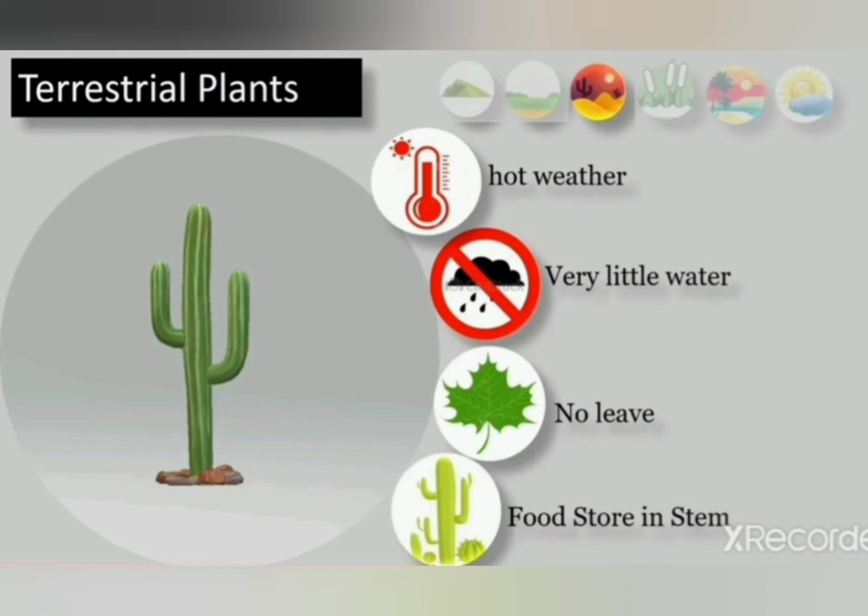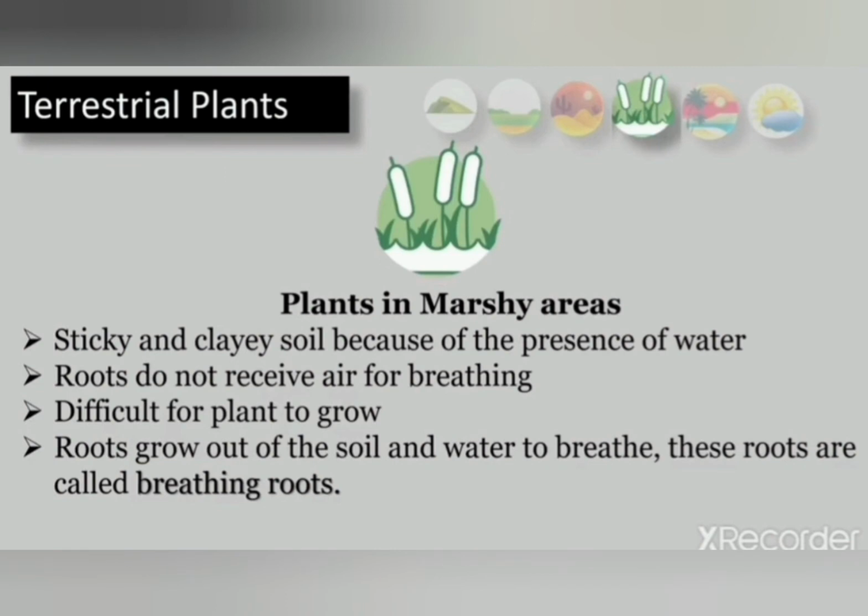Okay, in this way, by giving the examples, we can say that the plants have adapted themselves to the hot climate of the desert. Okay student, now come to the next, plants in marshy areas.